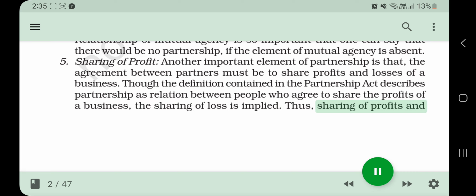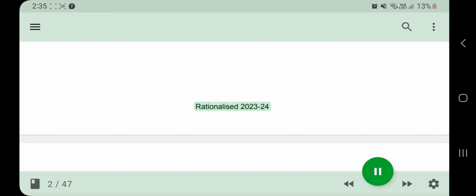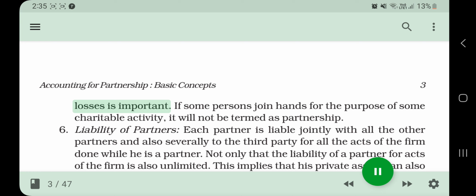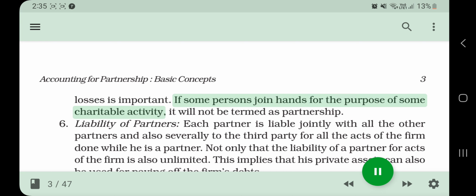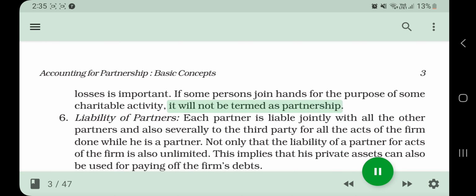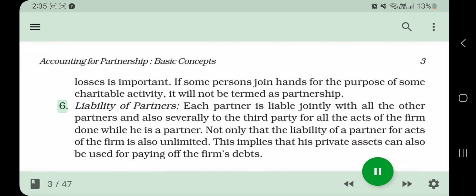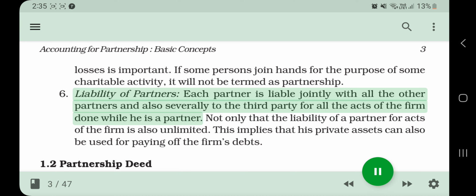Thus, sharing of profits and losses is important. If some persons join hands for the purpose of some charitable activity, it will not be termed as partnership. 6. Liability of partners.